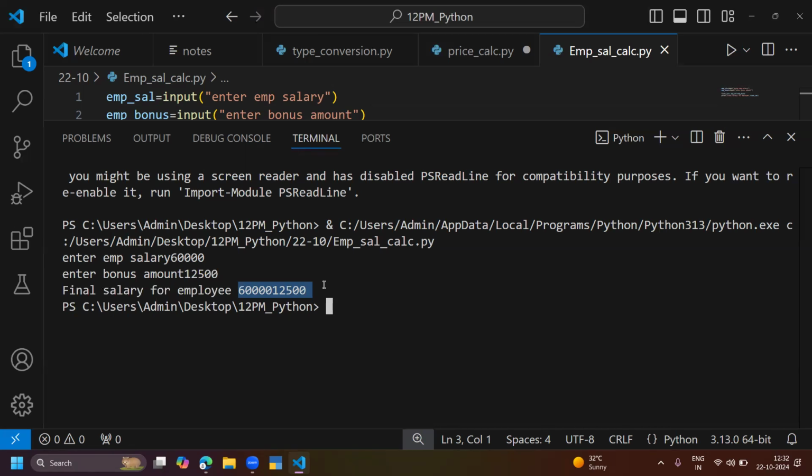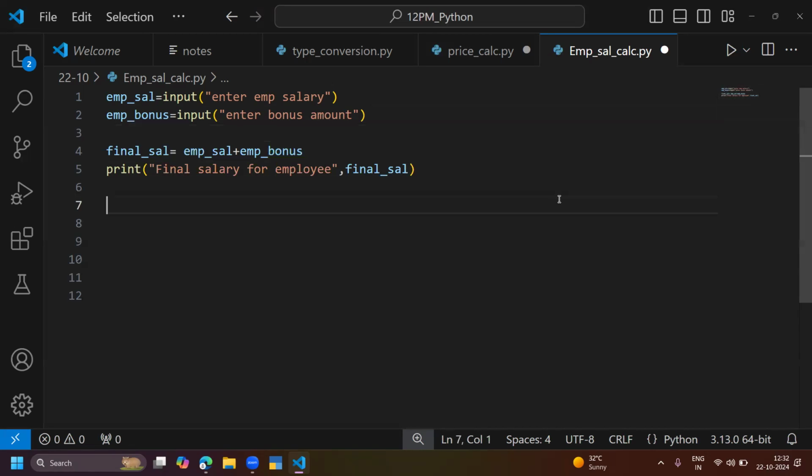What is happening here? It is not calculating addition. The program operates in the minus case, but in the plus case it is doing something else.